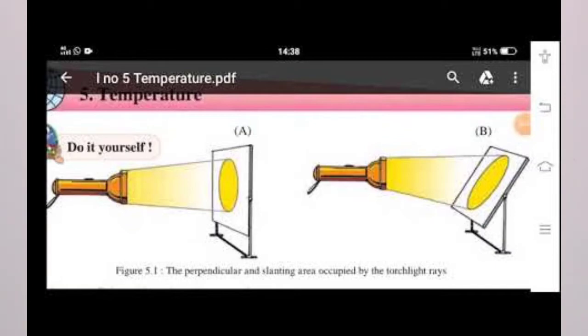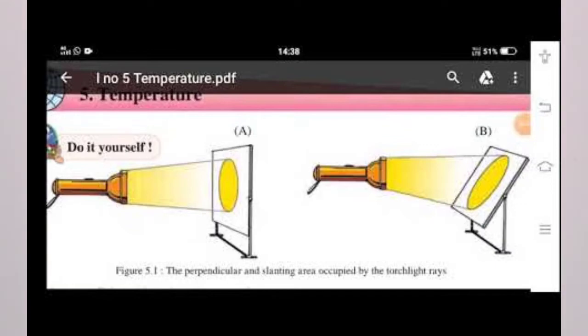Means during afternoon, sunrays fall perpendicular on the earth, and during morning and evening we feel cool as temperature of air is less and sun is also less bright, because during morning and evening sunrays fall slanting. You can see the figure. So when sunrays occupy lesser area, in that area bright sunshine falls and heat also will be great. Hence air also becomes hotter.